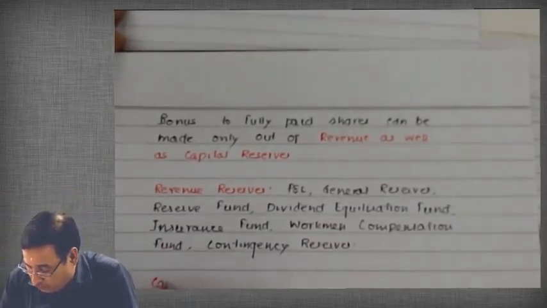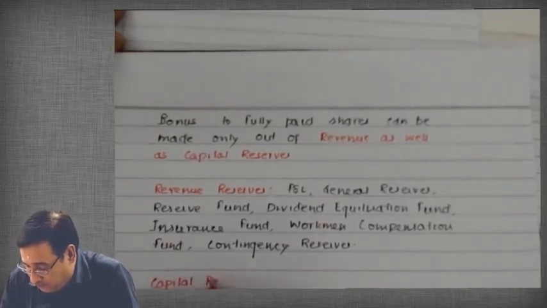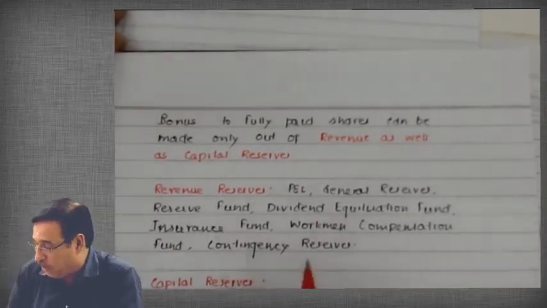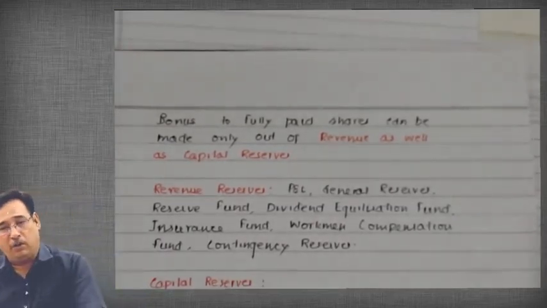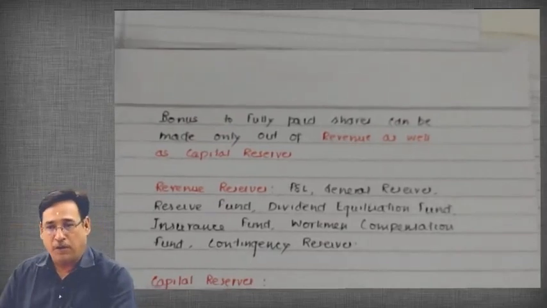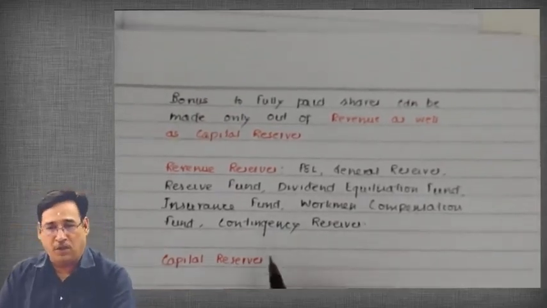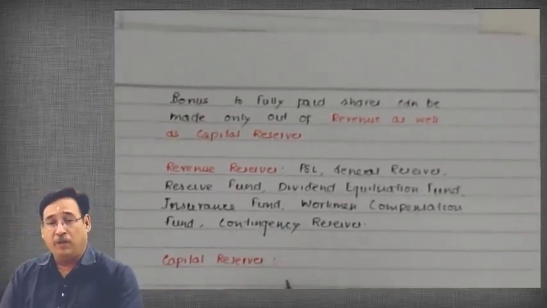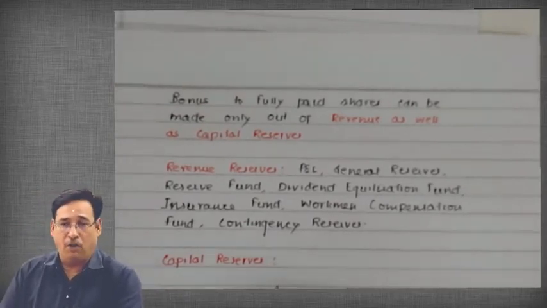You need to have a very good grounding with respect to the types of reserves, because this particular chapter, as I've already told you, deals with the utilization of reserves for the purpose of bonus issues. So you need to equip yourself very well and have good knowledge of the different types of reserves.